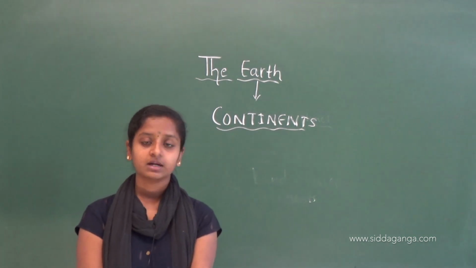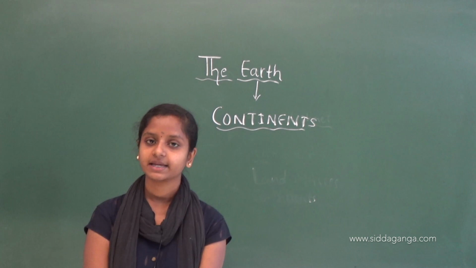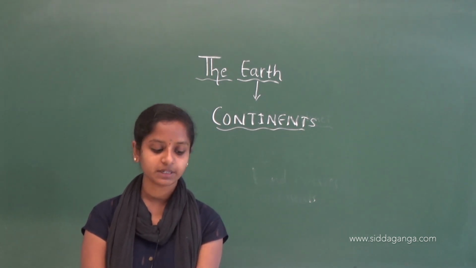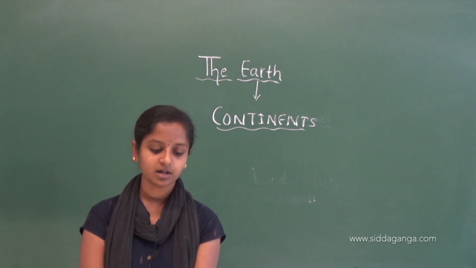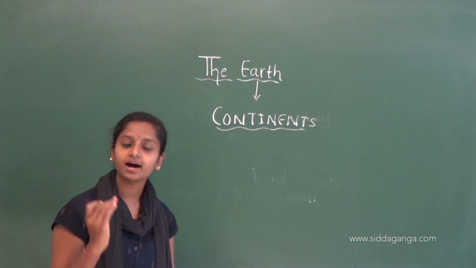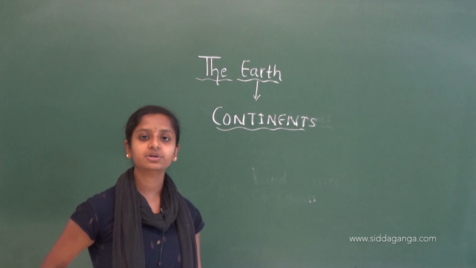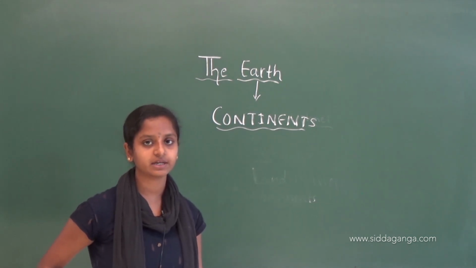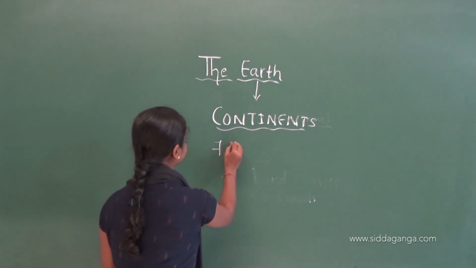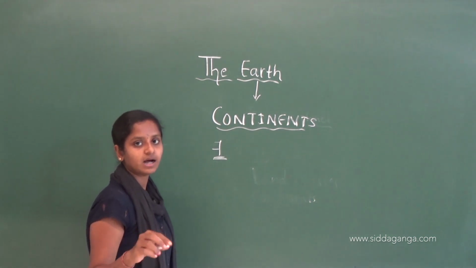Continents. There are 7 continents. They are Asia, Africa, North America, South America, Antarctica, Europe, and Australia. So the land on the earth's surface is divided into different continents. There are 7 continents, namely